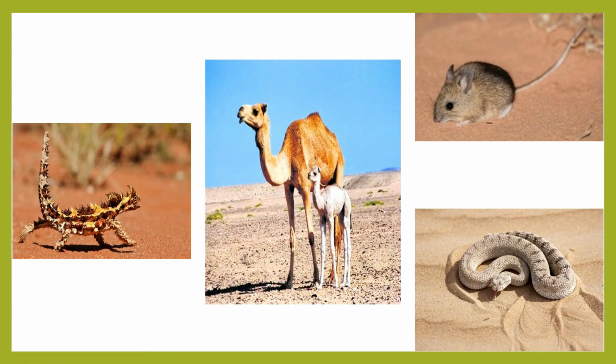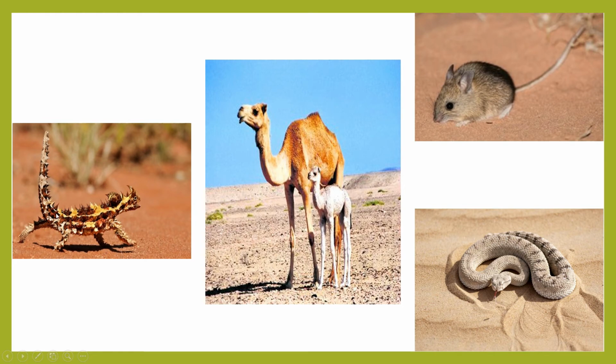See, here are some of the desert animals. Here you see the camel, then you will see the rat. These are the rats of the desert, the desert snakes, and the desert lizards.